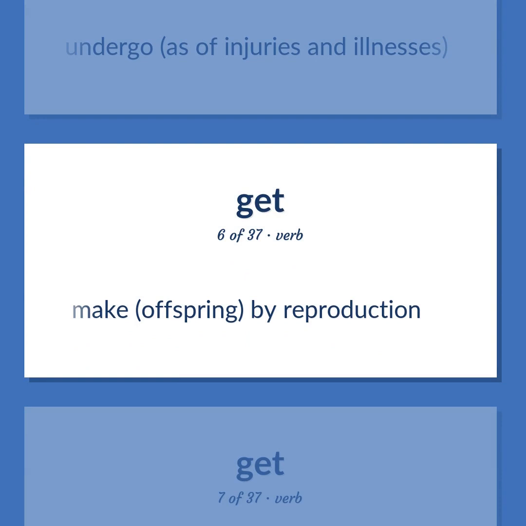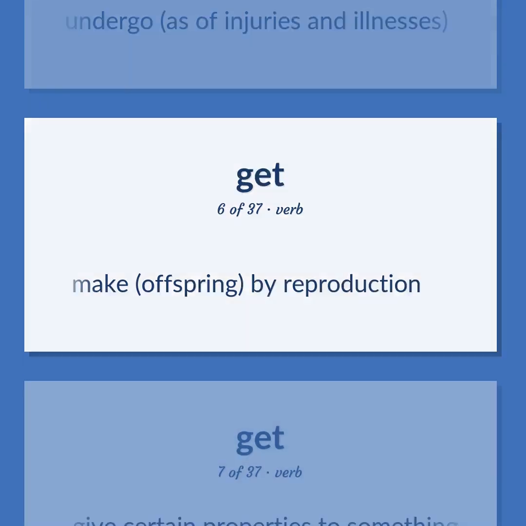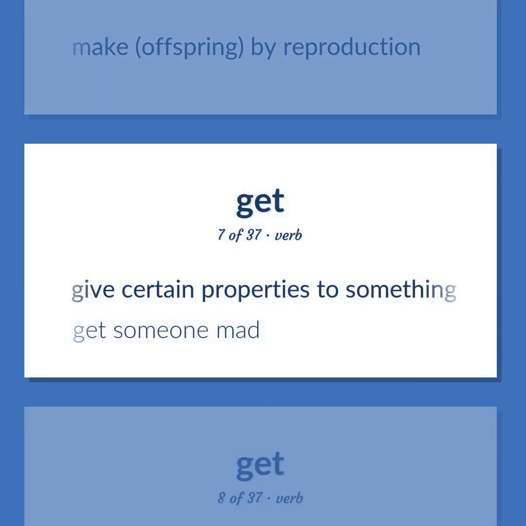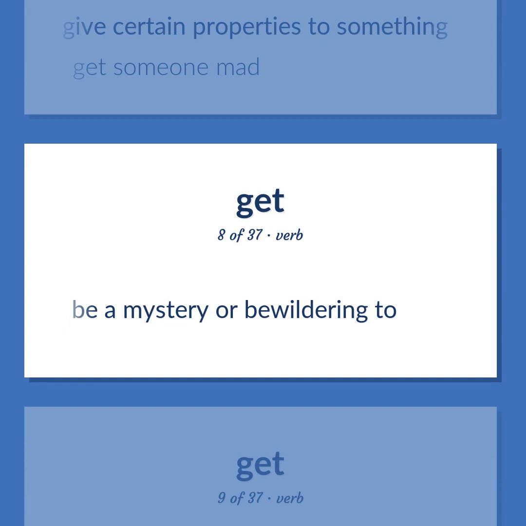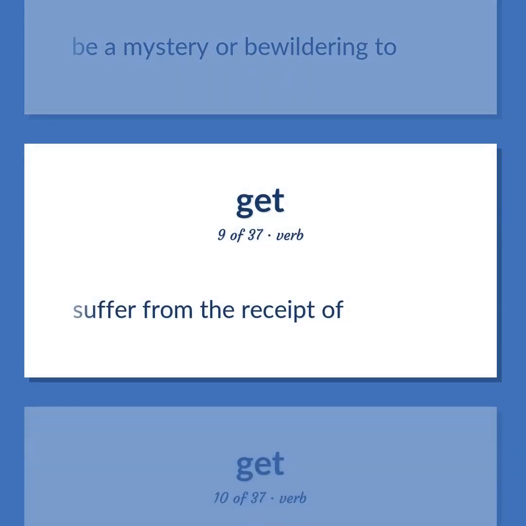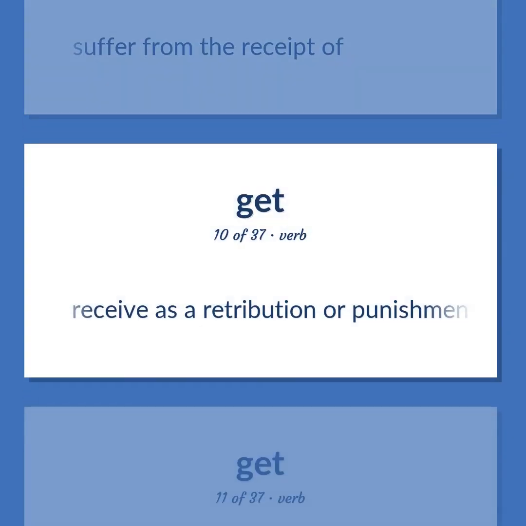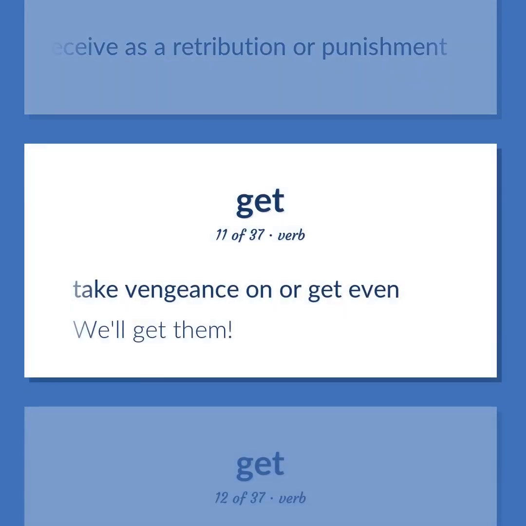Make offspring by reproduction. Give certain properties to something. Get someone mad. Be a mystery or bewildering to. Suffer from the receipt of. Receive as a retribution or punishment. Take vengeance on or get even. We'll get them.